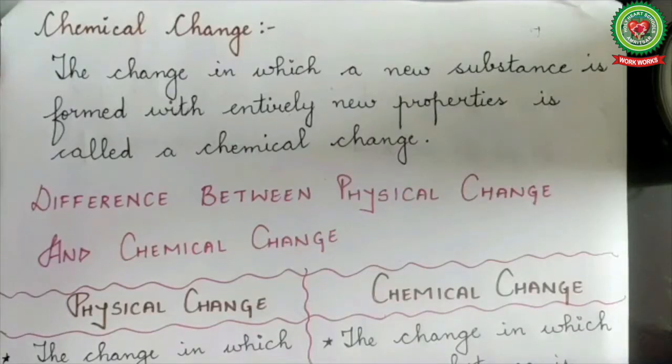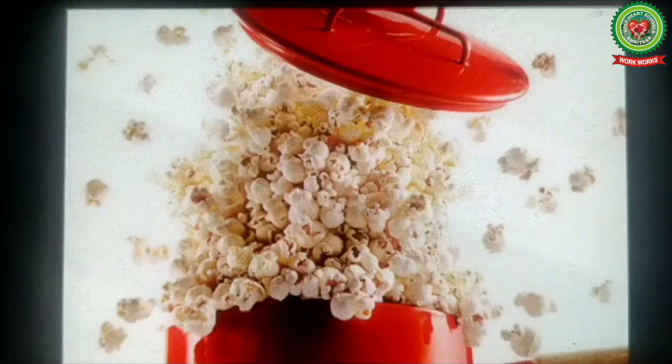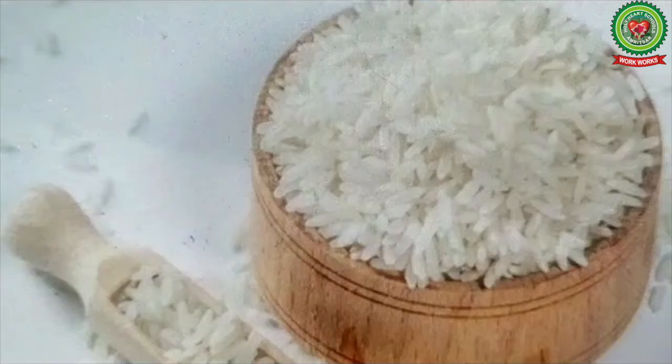So, what is chemical change? The change in which a new substance is formed with entirely new properties is called a chemical change. Let's see some more examples of chemical change. Making of popcorn is a chemical change as a new substance is formed during this process.